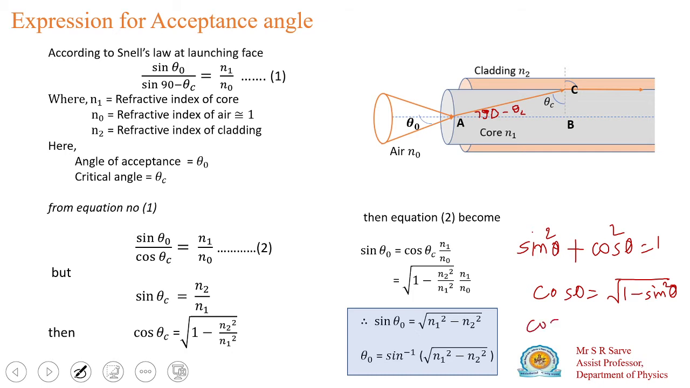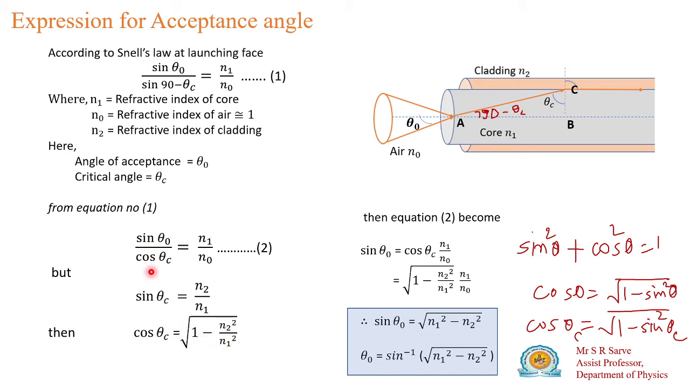Similarly, what is cos theta c for the critical angle? It is the square root of 1 minus sine square theta c. If you substitute the value of the sine of the critical angle, sine theta c equal to n2 divided by n1, then this equation becomes the square root of 1 minus n2 square divided by n1 square. So here we get the value of cos theta c.